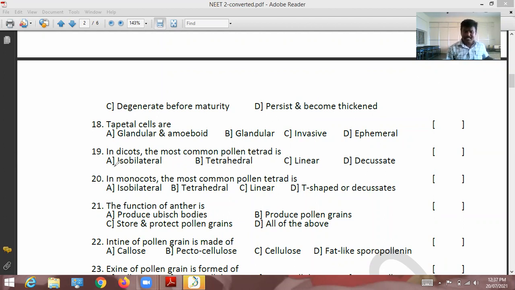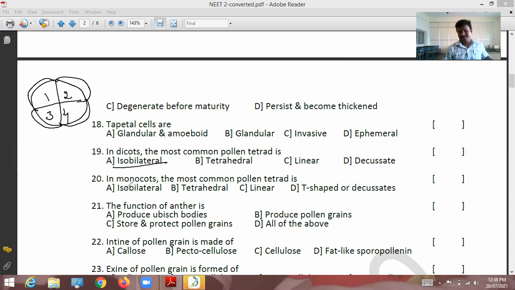In some species, isobilateral. Isobilateral means bilateral: like this, 1, 2, 3, 4. This is called isobilateral. Linear means pollen grains are in a straight line: 1, 2, 3, 4.